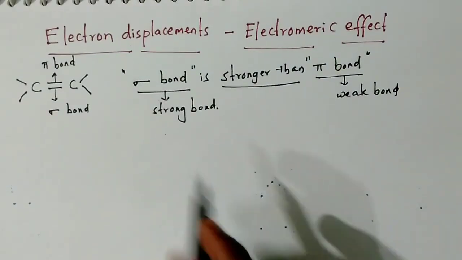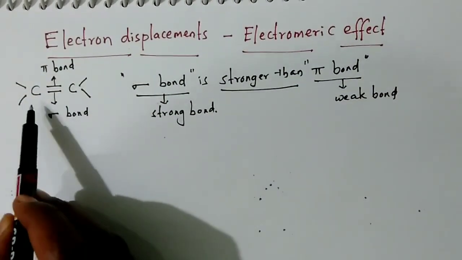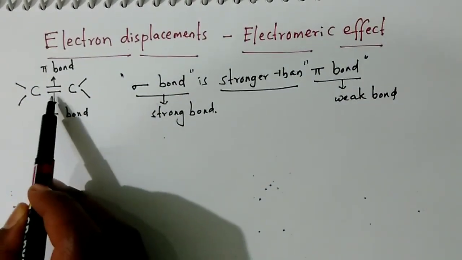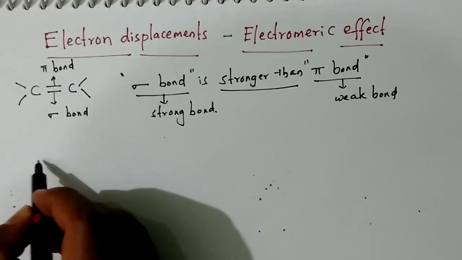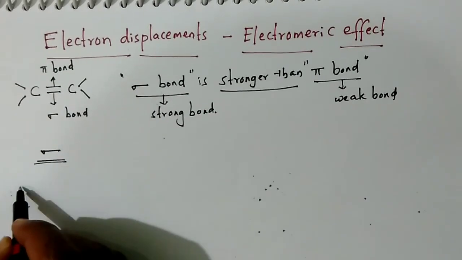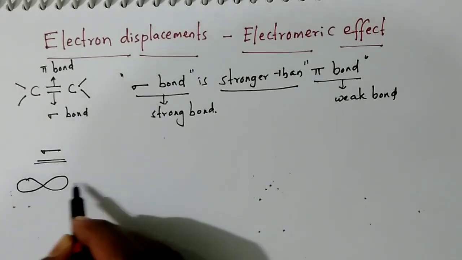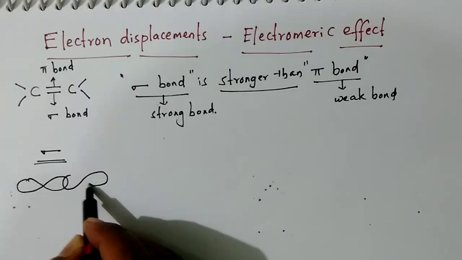Here we know that if two bonds are forming between carbon and carbon, the sigma bond is formed by the end to end overlap of two p orbitals.